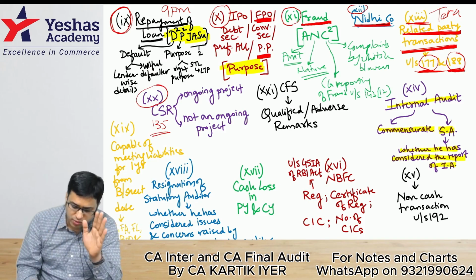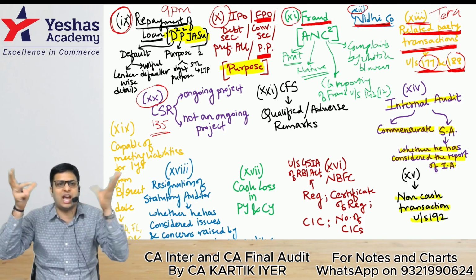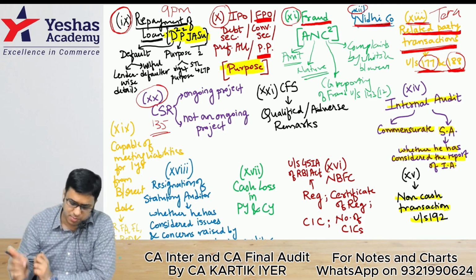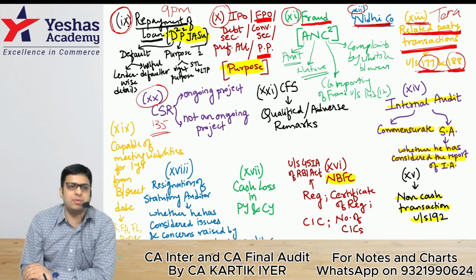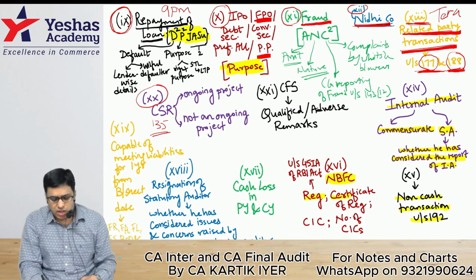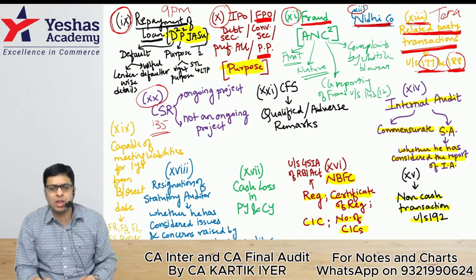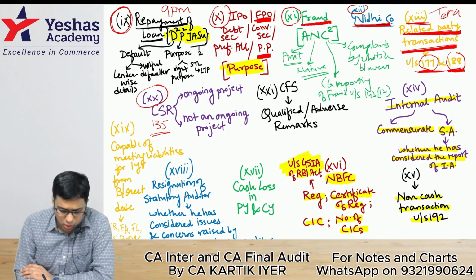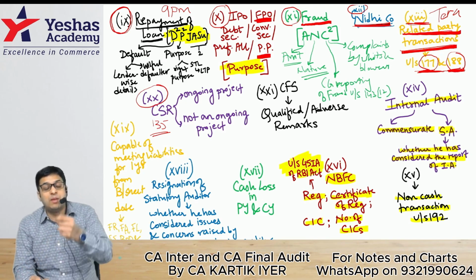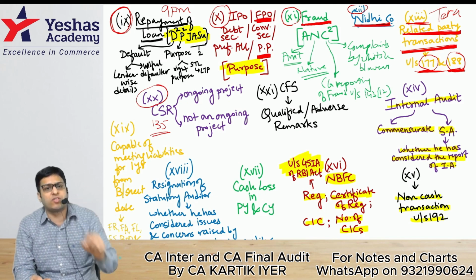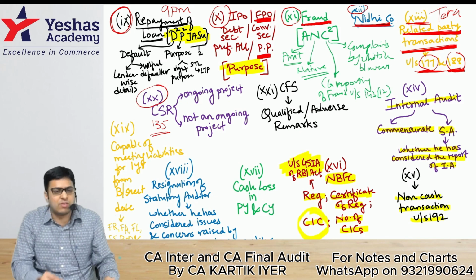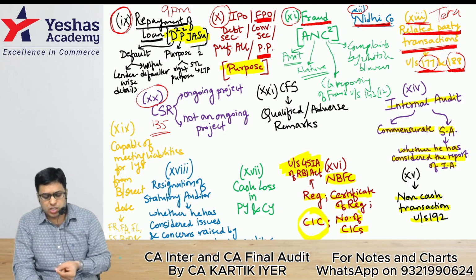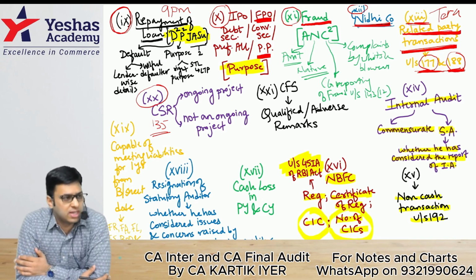CARO clause 15 is non-cash transactions: whether Section 192 is complied with or not. Simple clause. CARO clause 16 is NBFC, with 4 areas: registration, certificate of registration, CIC, and number of CICs. The registration is taken as per Section 45-IA of the RBI Act 1934. Whether the NBFC is working without a valid certificate of registration or not. Whether it is a CIC, then we'll mention. And if it is a CIC and there are other CICs in that group, we'll mention the total number of CICs.